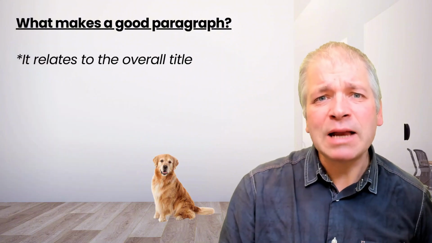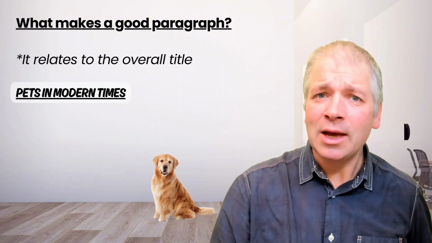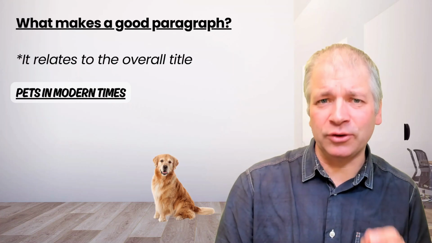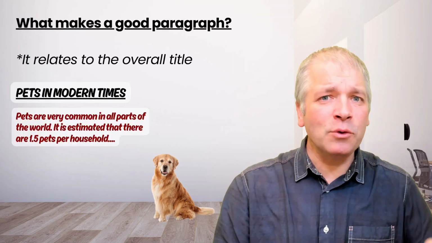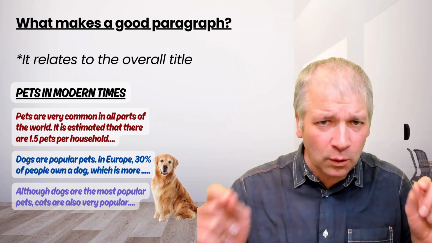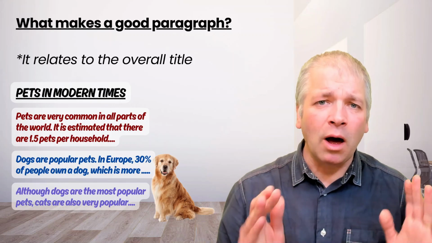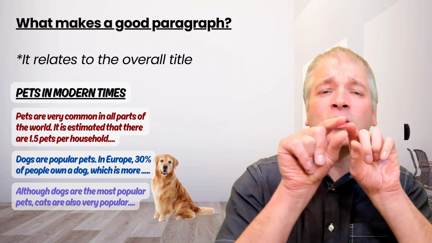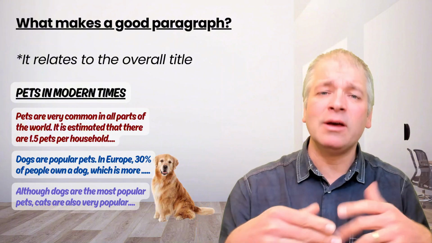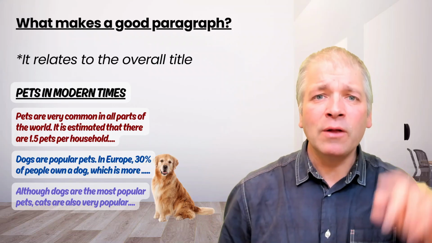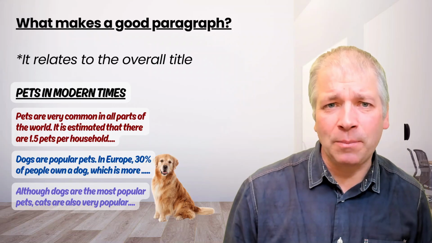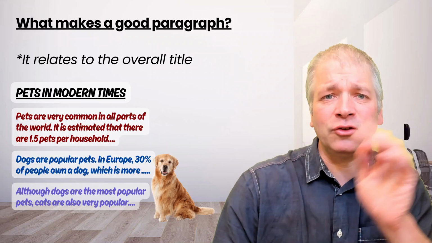Next, it relates to the overall title. Imagine you're writing a text on this, Pets in Modern Times. You'll have several different paragraphs supporting this title, but if you look at all of the paragraphs, they all are connected to the title. So the title controls the paragraphs. The topic sentence controls what's in a paragraph. The title controls the central ideas that go into the paragraph. They must all relate back to the title.